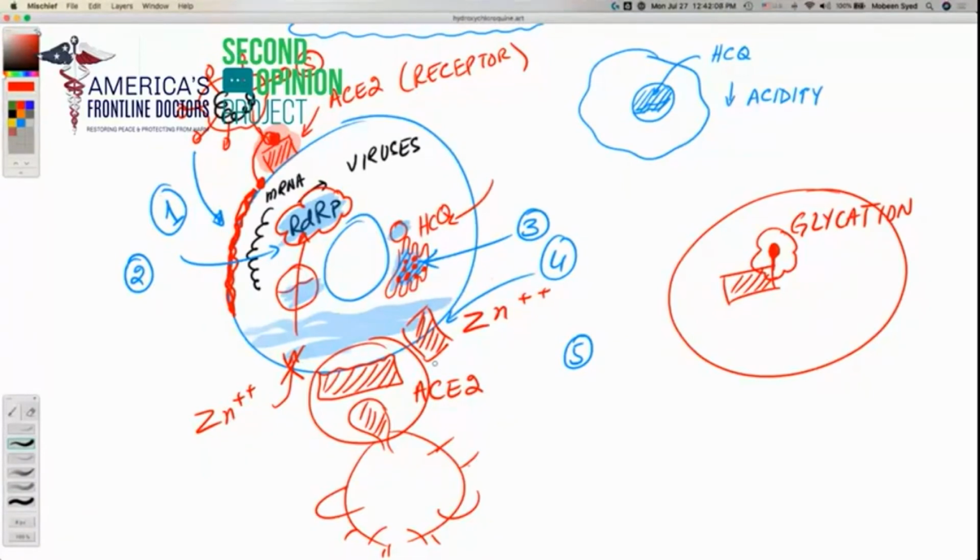Thirdly, if the RNA has entered the cell, the hydroxychloroquine has made the whole environment less acidic, which stalls the cell's activity. Then it is a zinc ionophore. So these are the mechanisms by which hydroxychloroquine stalls and stops the replication of the virus. And this is how it slows down the virus.